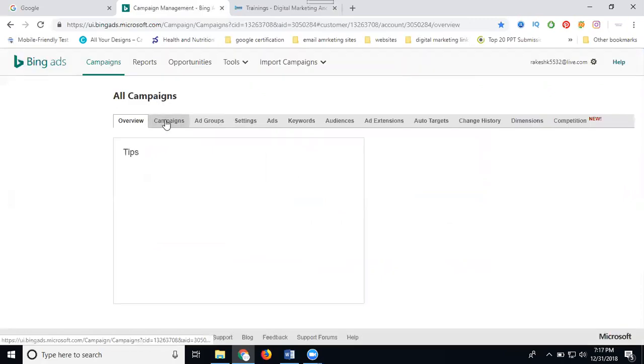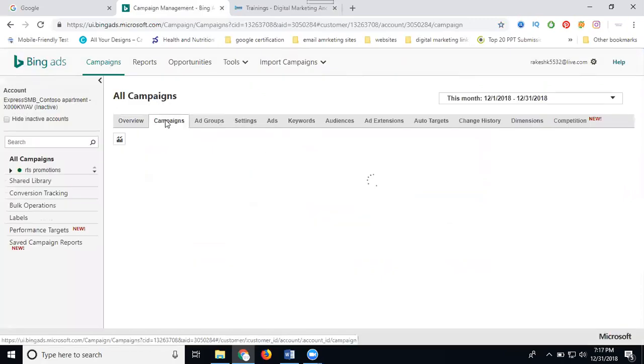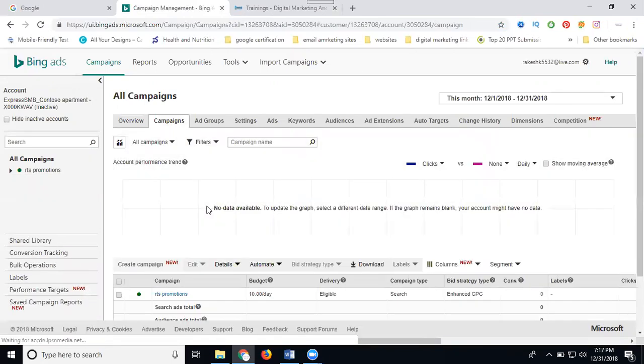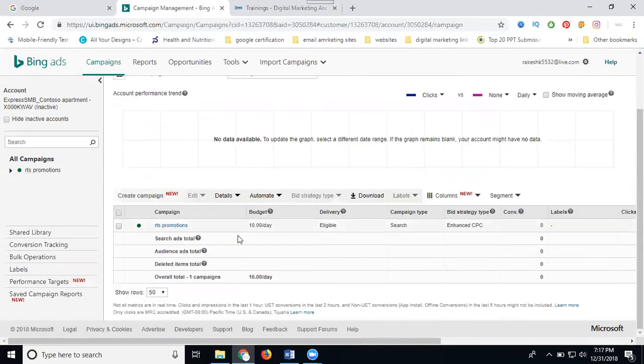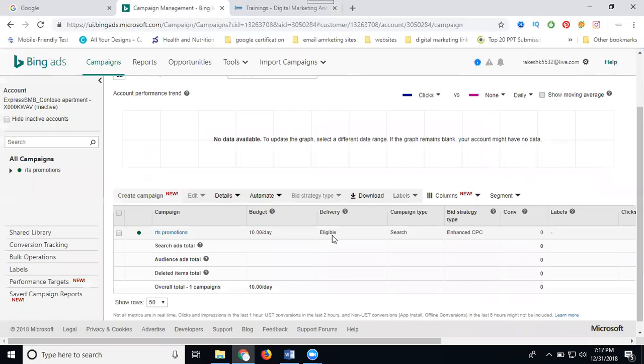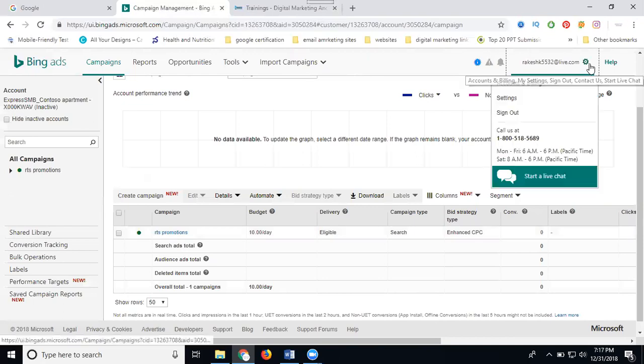First check whether the campaign is there or not. Go to campaign. See the campaign: eligible or not? It is not accepted. Reason: I'm not adding the payment. Click to add your account and billing payment. You can add a minimum budget of 2000 rupees.